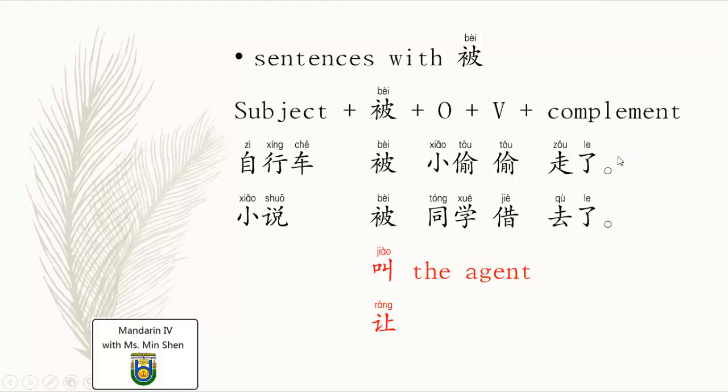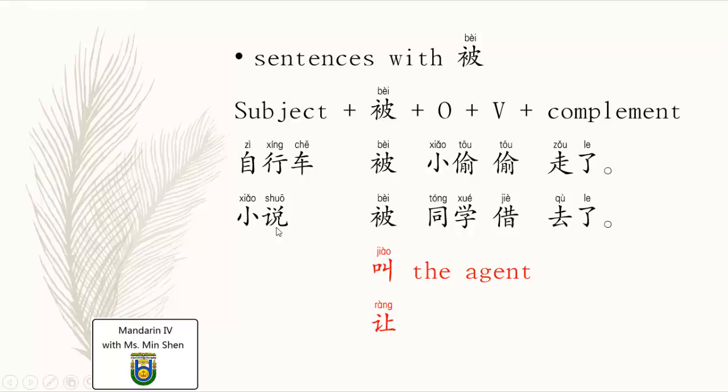Without the complement, it's correct as well, but most of the time we mention a complement, the result of the action, or some other elements in the sentence, of course. So 自行车被小偷偷走了. Bicycle was stolen and gone by a thief.